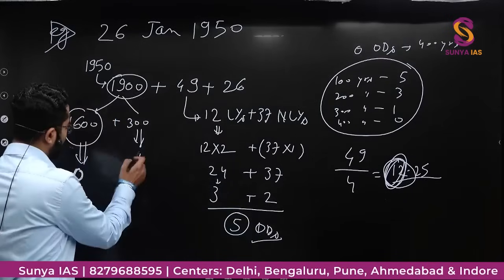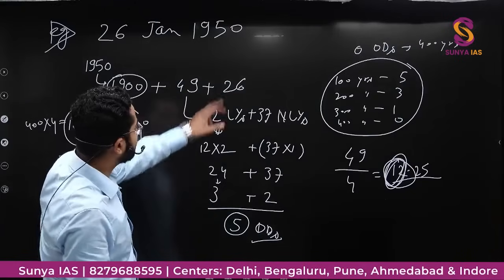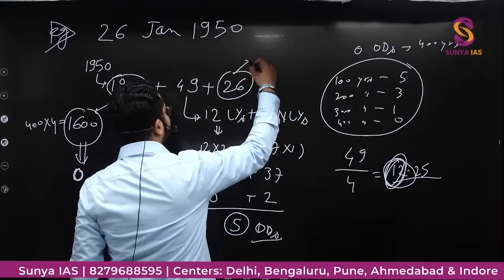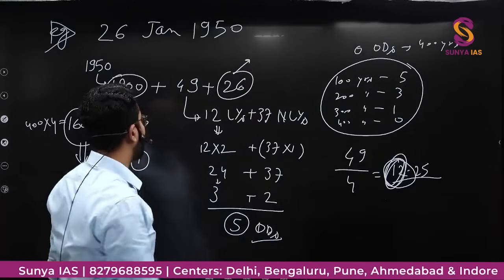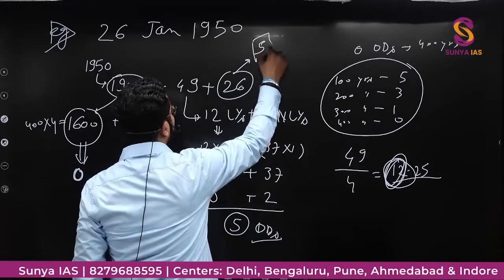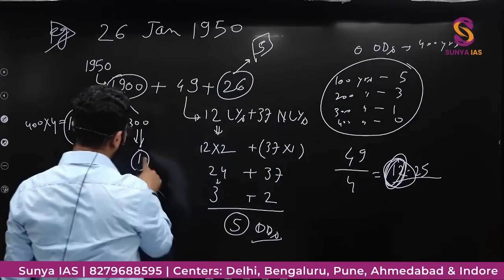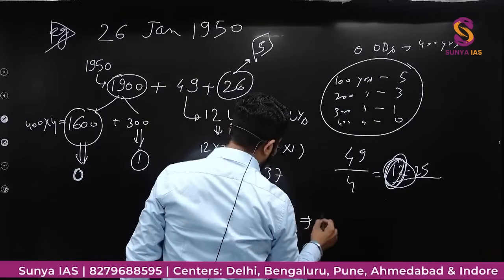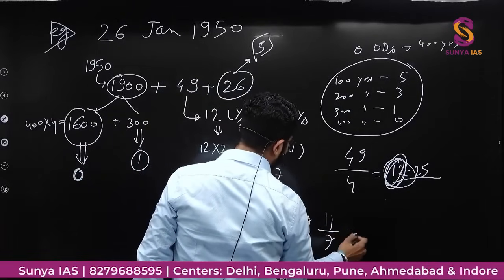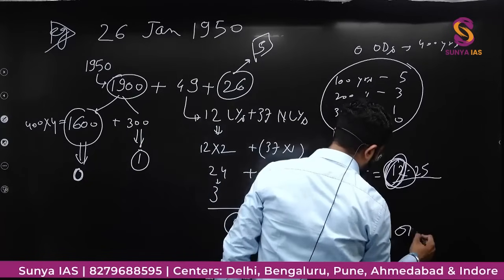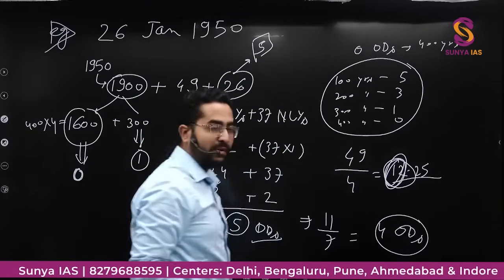And this is 1 odd day here. And if I get this 26, I'll divide 26 by 7. There will be 5 odd days. Now you have the number of odd days. 5 plus 5, 10 plus 1, 11. Total 11 odd days. So 11 by 7, there will be 4 odd days. That means there will be 4 odd days.